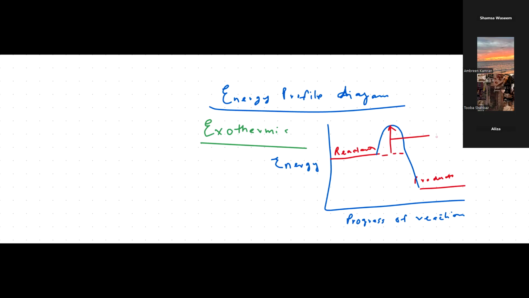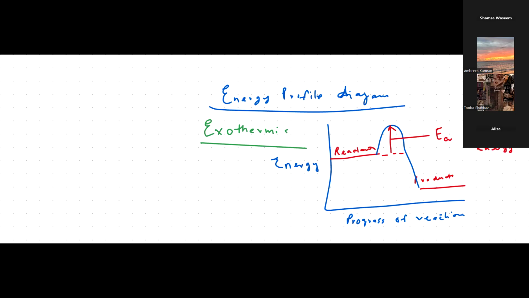It is the minimum amount of energy the reacting particles must have to start a chemical reaction, or the minimum amount of energy to start a reaction is known as activation energy. You might have done in biology, or in rate of reaction, that when you use a catalyst or enzymes, it decreases the activation energy.